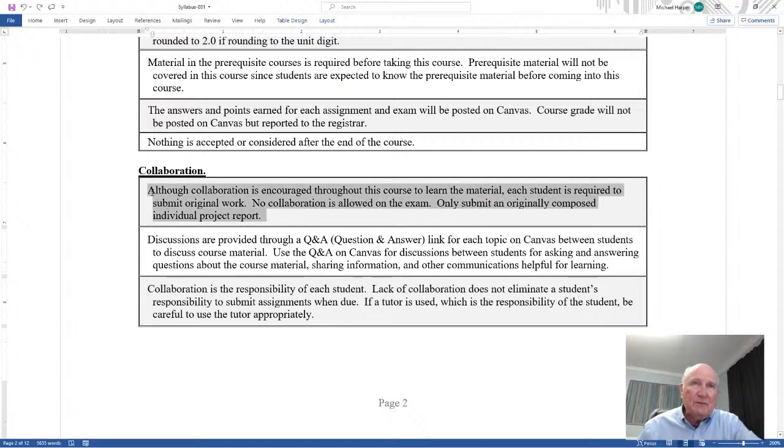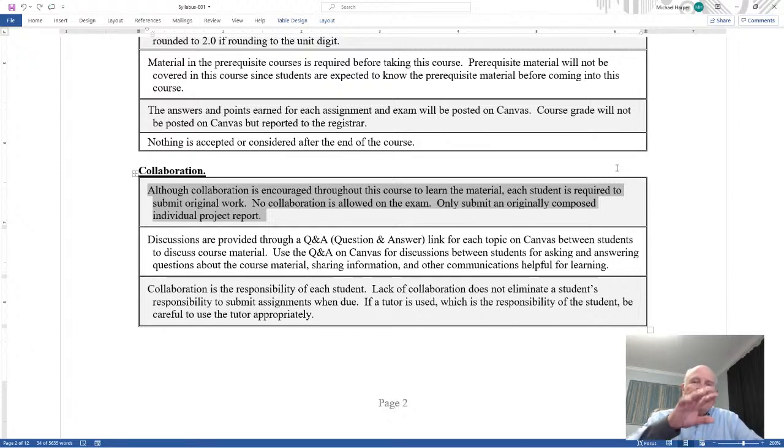So collaboration, what I mean by that is use the question and answer on your homework. Say, here's what I got, what did you get? And you guys can share answers, share Excel spreadsheets, because we'll be using Excel a lot in here. And here's what I did, is it right or not? And so work together.